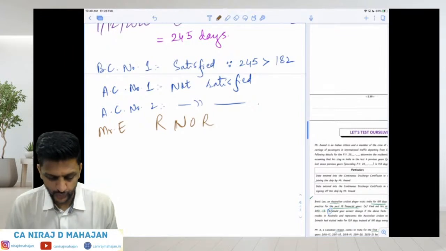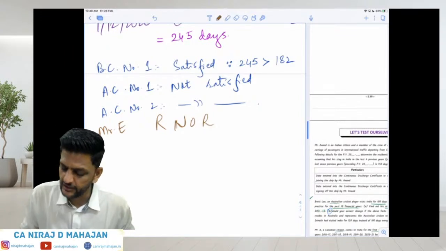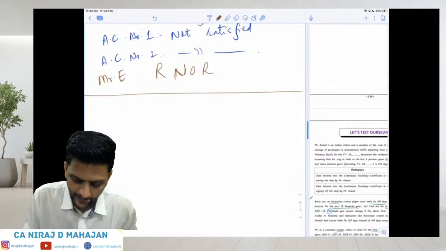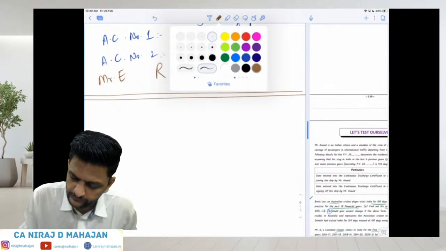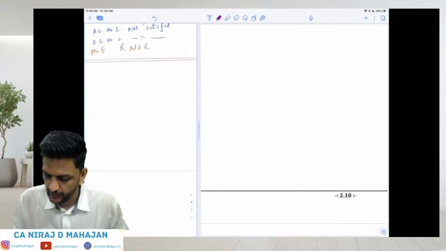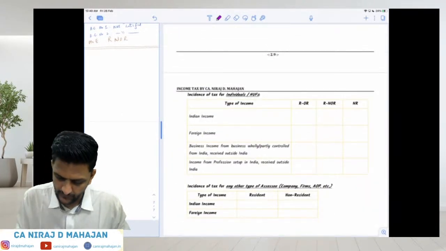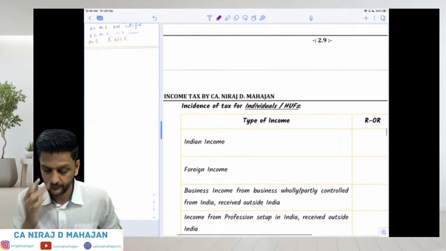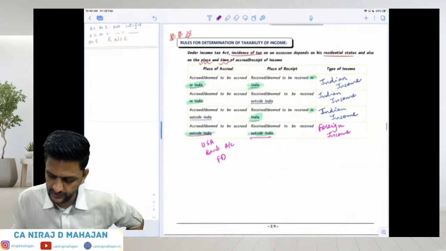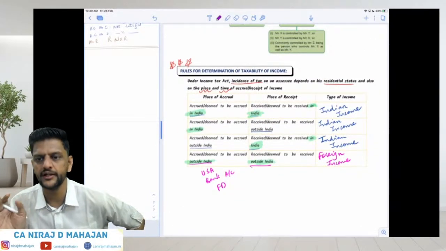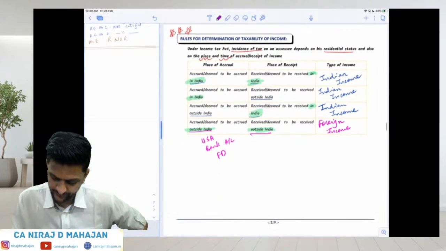All right. So we have seen, bachcho, the meaning or difference between Indian income and foreign income. Is it okay? Now we'll fill this table. This we have already done: what is Indian income and what is foreign income? Okay, fine.